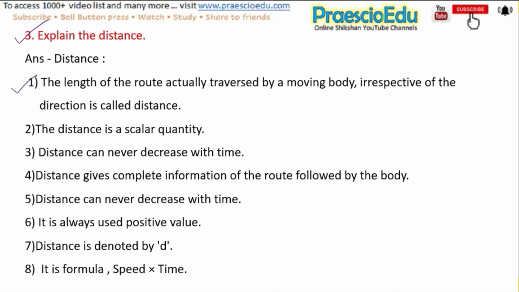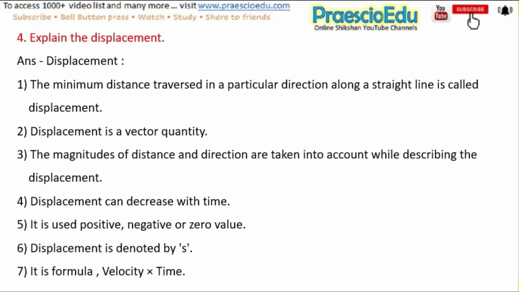Distance: the length of the route actually traversed by a moving body irrespective of the direction is called distance. The distance is a scalar quantity. Distance can never decrease with time. Distance gives complete information of the route followed by the body. It is always a positive value. Distance is denoted by d and its formula is speed multiplied by time.